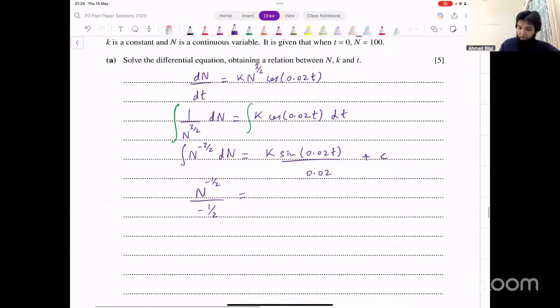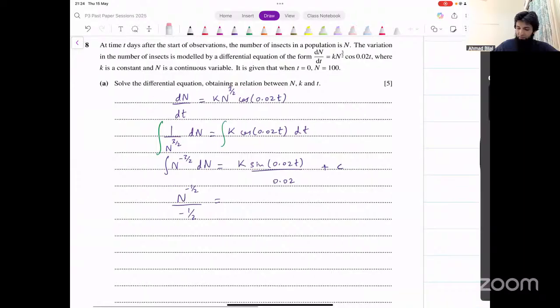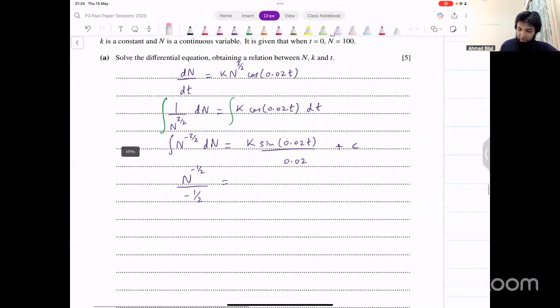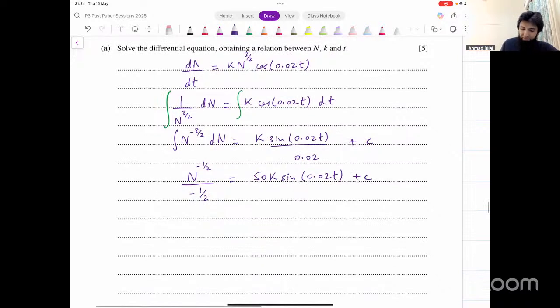Right? And that's the integration part done. 0.02 is in the denominator. You can bring that to the numerator. You can say 1 divided by 0.02. That's 50. So you could write this as 50k sine of 0.02 times t. Simplify the left-hand side as well. You can bring this to the numerator. It becomes minus 2n raised to power minus 1 over 2 equals 50k into sine of 0.02t plus c.